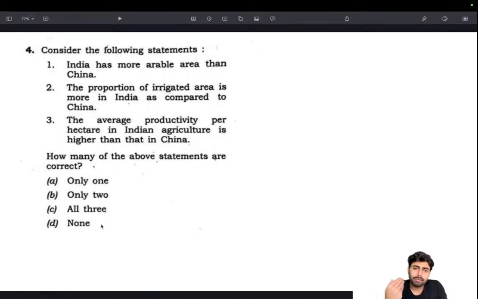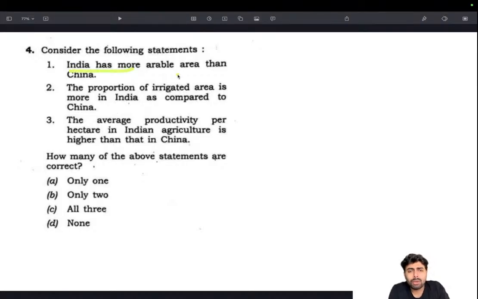So every year you put in the effort, even if you don't clear prelims, it doesn't matter. You need to have that knowledge, and you need to sort that knowledge in a way that it internalizes within you, so that you don't have to remember everything. And once you start clearing prelims, it will be a continuous format. You won't have an issue with that, and you just have to refurbish that knowledge and go through it. That's it. So it's all about keeping your head straight and going through the PYQs and understanding how questions are asked, not about what exactly is being asked. It's about the idea. This is a perfect example of that.